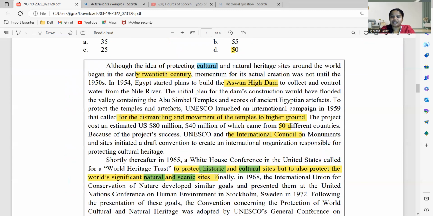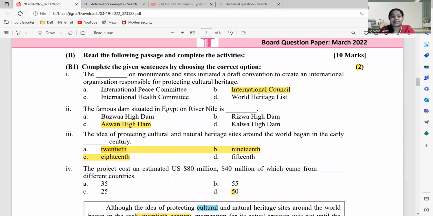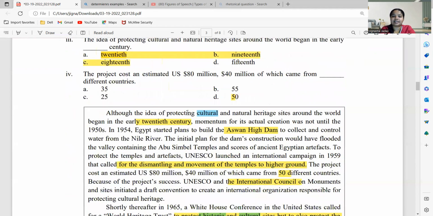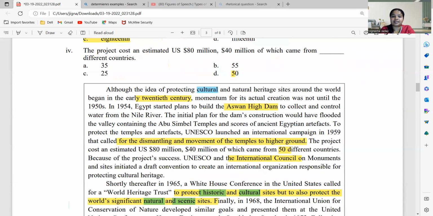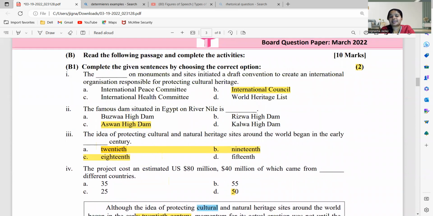See, UNESCO and the International Council of Monuments and Sites initiated a draft. तो आंसर क्या आ जाएगा? International Council. ठीक है. Second, the famous dam situated in Egypt on River Nile is dash. See, yeah, the third line. In 1954, Egypt started plan to build the Aswan High Dam. Answer will be Aswan High Dam.